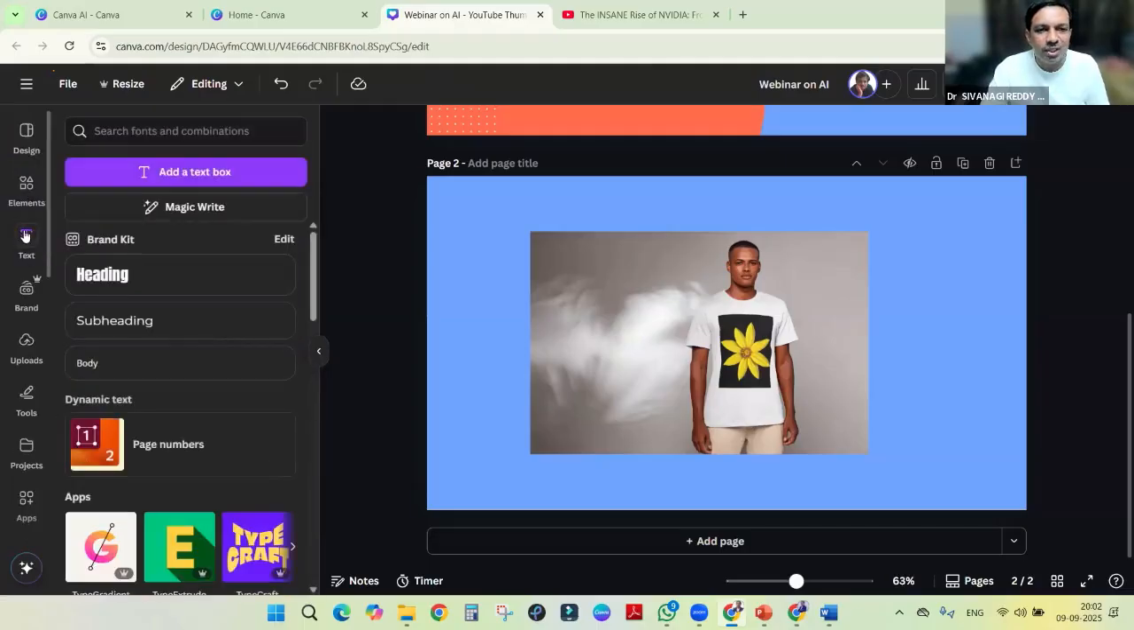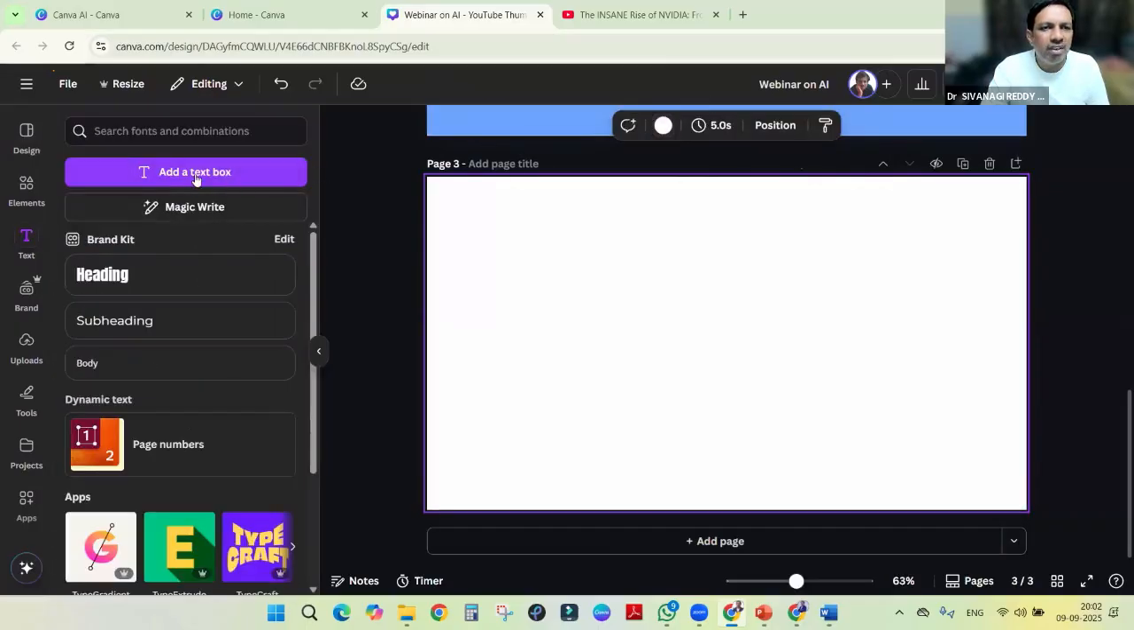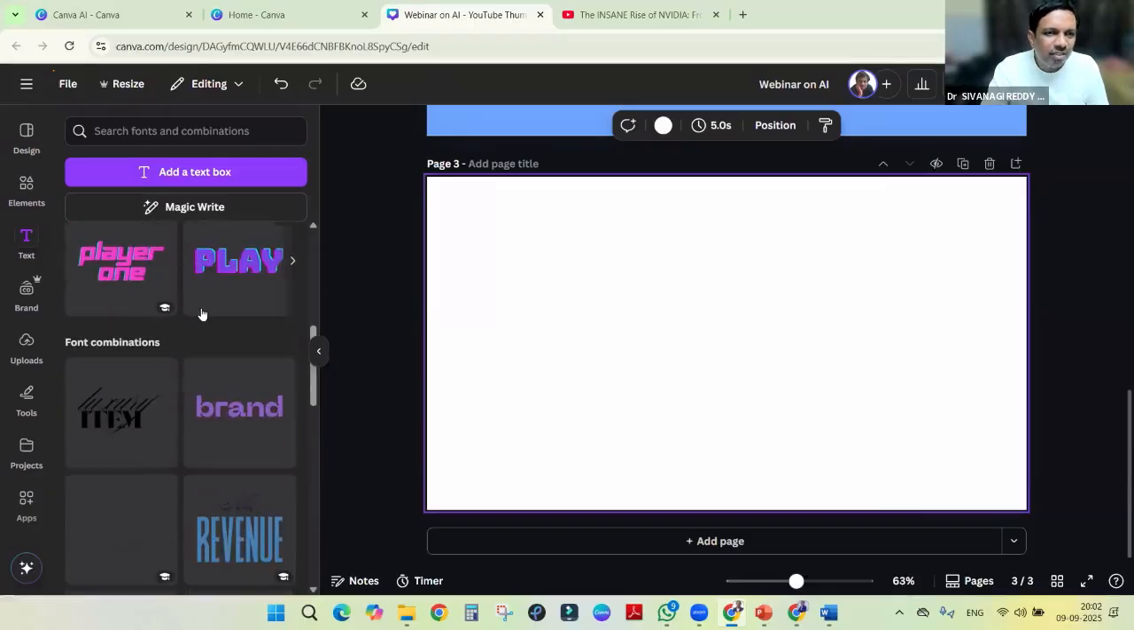Then comes the text, right? So text is whatever way we want to type, whether we want to type a heading or subheading, body text, or page number we have to give, or designs will be there.